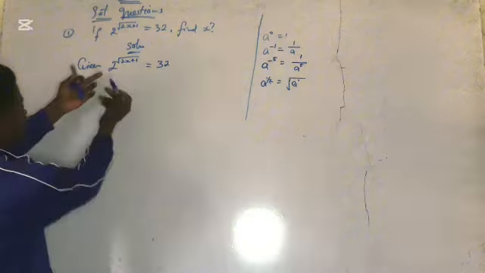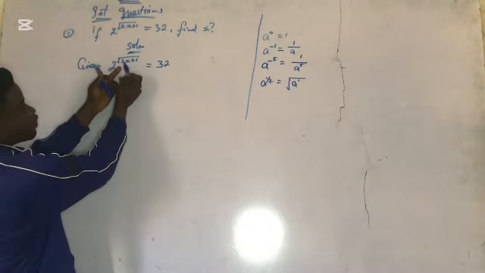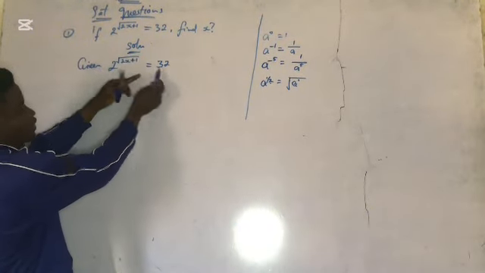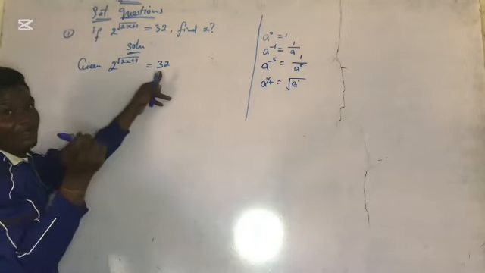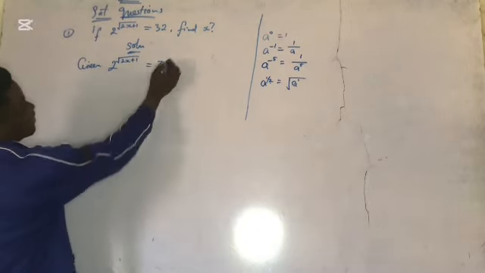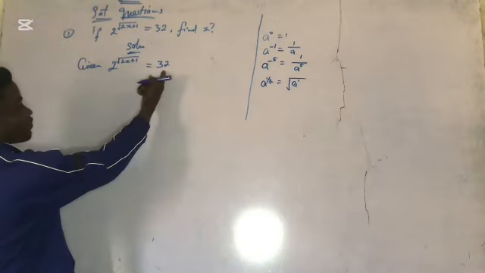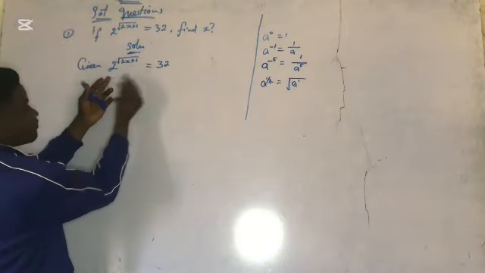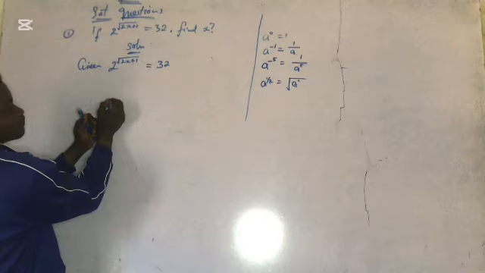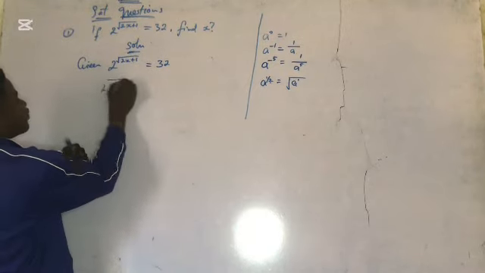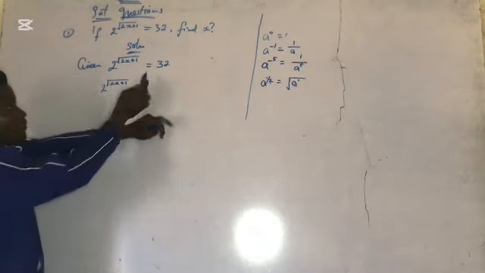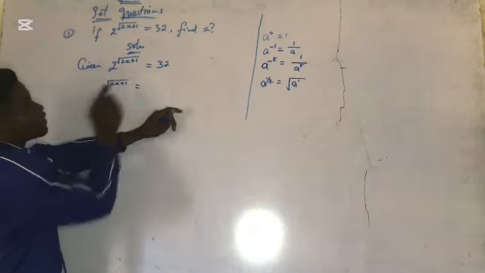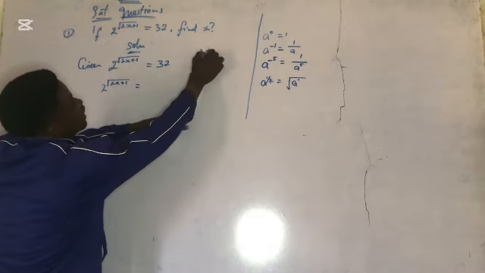So the base there is what? 2. The power is what? The square root of 2x plus 1. While the base there is what? 32. What's the power? Power is 1. You know that one already. We normally don't write it down, but it is 1. So we're going to make the bases equal now. Since here we have 2 raised to the square root of 2x plus 1, you're going to look for how many times you multiply 2 to give you 32. So 2 times 2 is what?